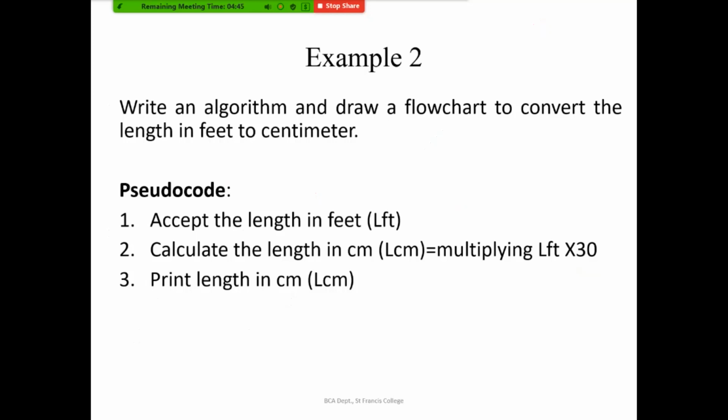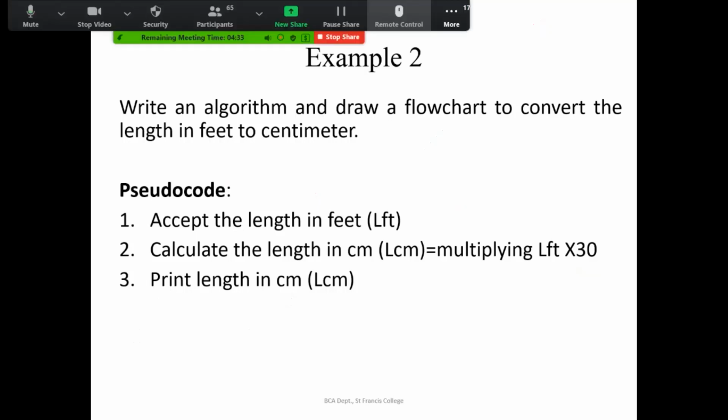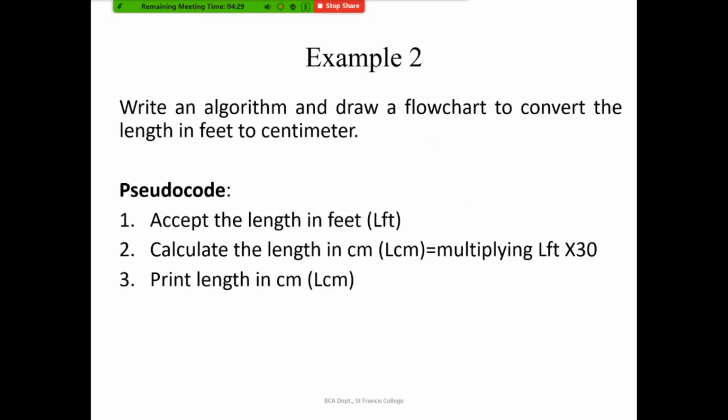Write an algorithm and draw a flowchart to convert the length in feet to centimeter. We are accepting from the user the length in feet, and we are converting it into centimeter. All are listening? So here our pseudocode is: accept length in feet. Then in the second step, we will be calculating length in centimeter, which is nothing but length in feet multiplied by 30. Then in the next step, we will be printing the length in centimeter.